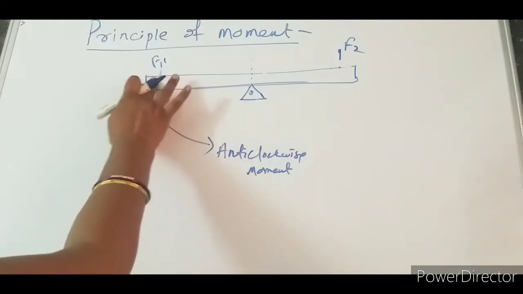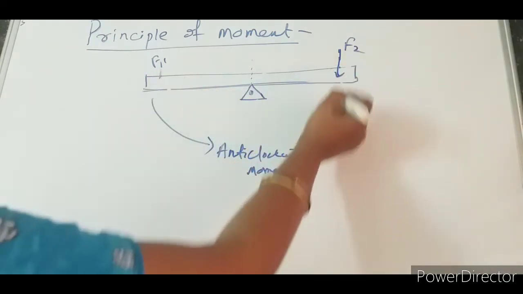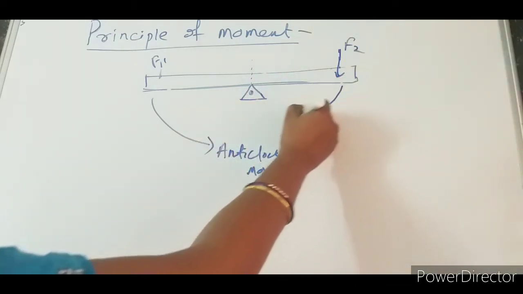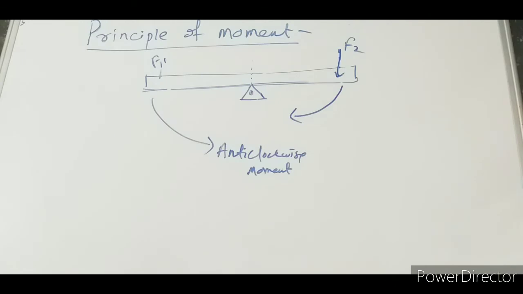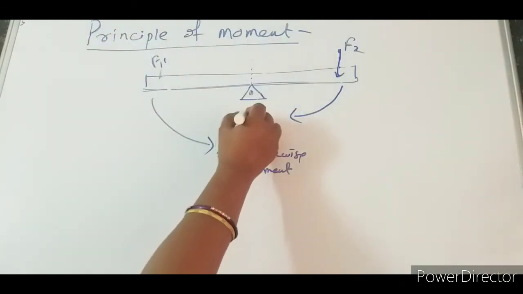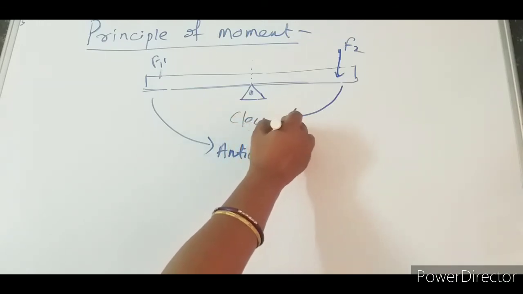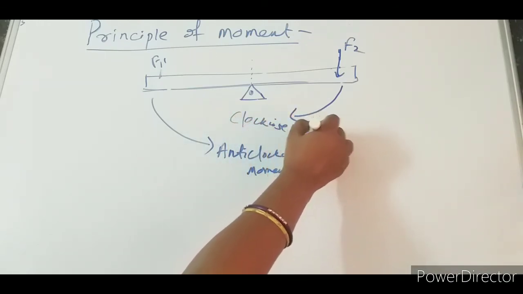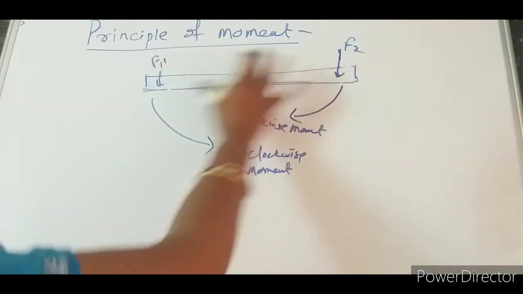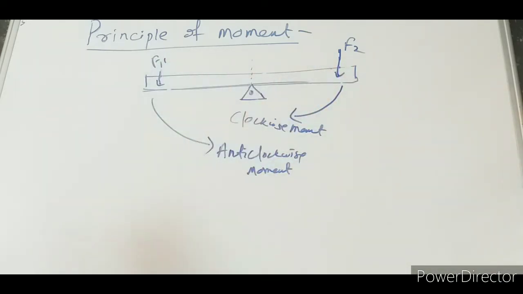Now F1 is not here. Only F2 is acting on the body. If F2 is acting on the body, the body will move in this direction. So this one will be the direction of motion. So this one will be clockwise movement. Yes. But when these two forces are acting on the body, is the body balanced or not? The body is balanced. Yes. Now let us see.